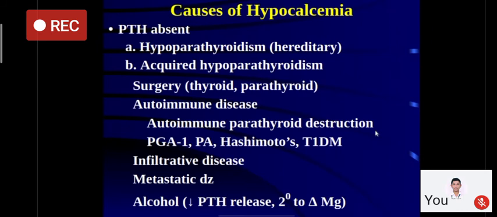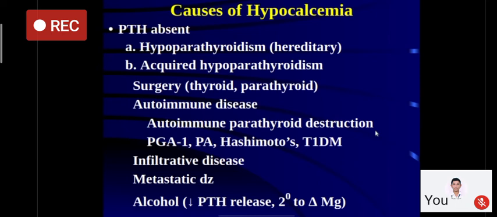What are causes of acquired hypoparathyroidism? They can be post surgery: somebody who is operated for thyroid surgery or parathyroid adenoma surgery and inadvertently develops hypoparathyroidism. Various autoimmune disorders, like autoimmune parathyroid destruction seen in polyglandular autoimmune syndrome. Various infiltrative disorders like sarcoidosis, metastatic disorders, and chronic heavy alcohol consumption.